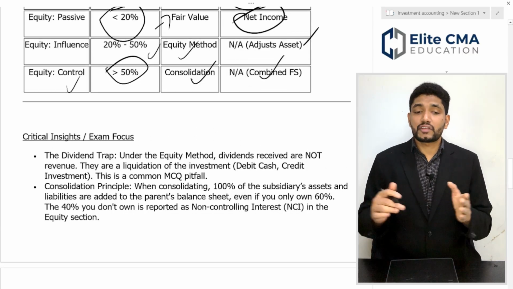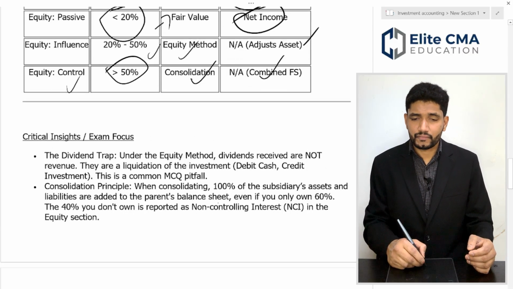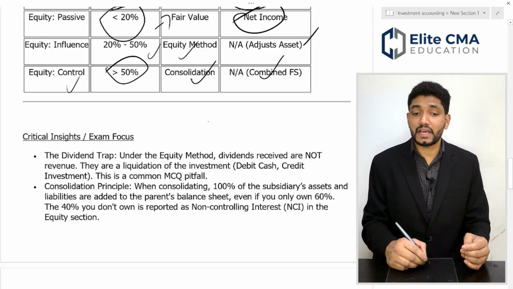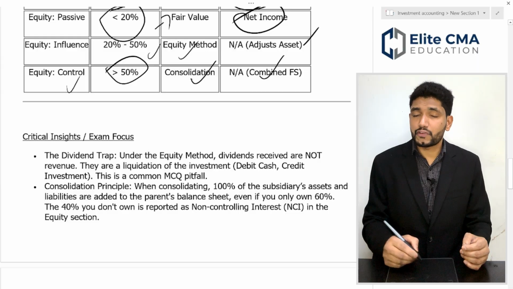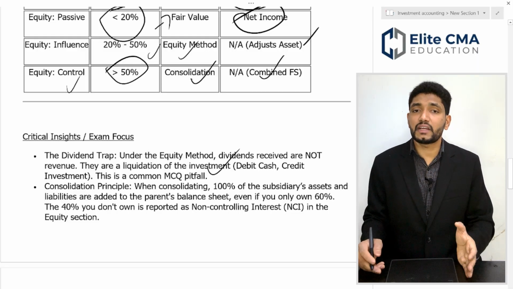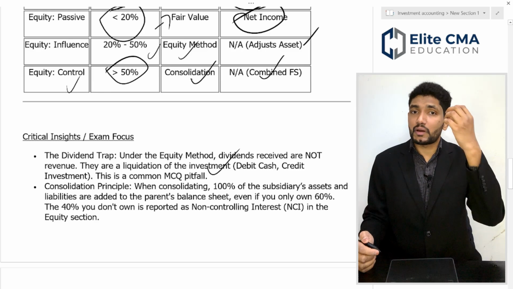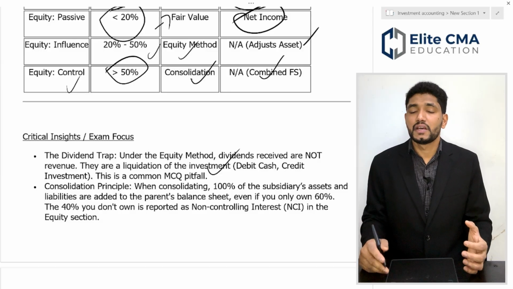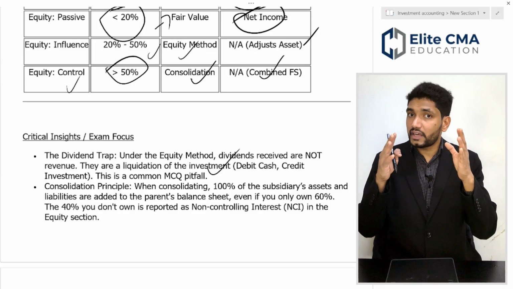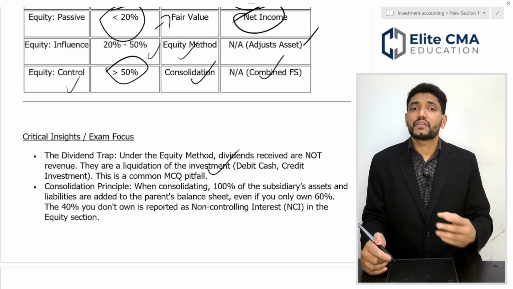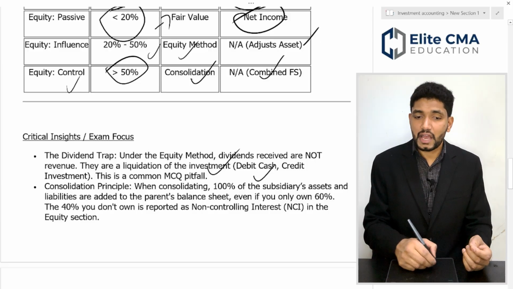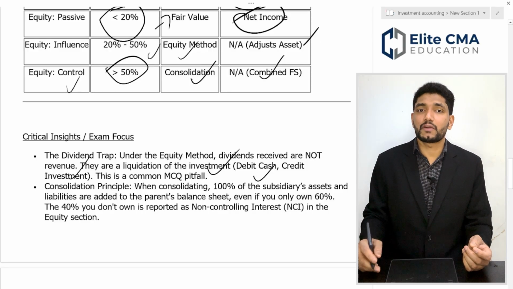So, here are some critical exam points. Under the equity method, dividends received are not revenue, they are a liquidation of your investment. If you are using the equity method and you receive a dividend from your subsidiary company, that is not considered revenue. You have to reduce it from your investment value. That means you have to debit cash and credit your investment account.